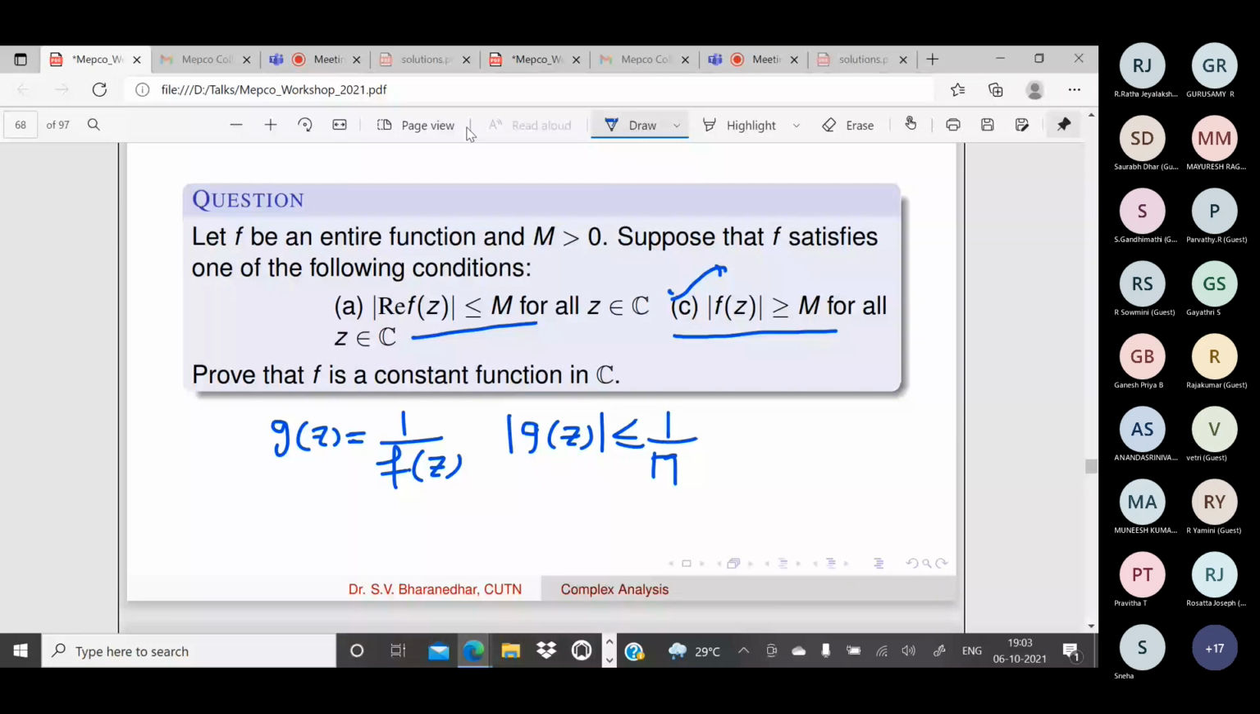What about the first one? We can apply the definition of absolute value, like f(z) is equal to real of f(z) plus imaginary of f(z), then mod of f(z) will be.